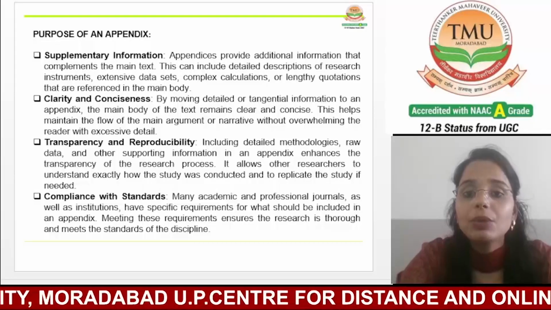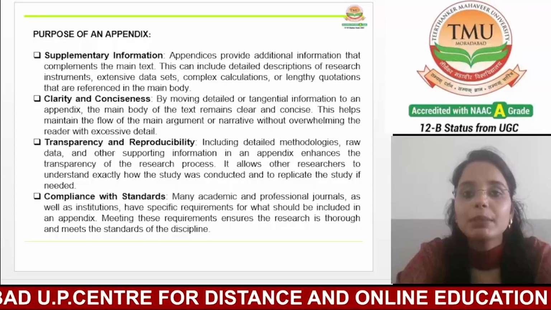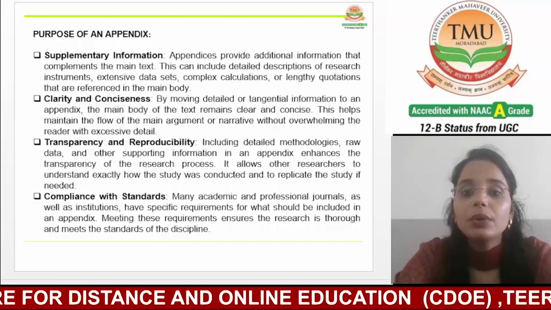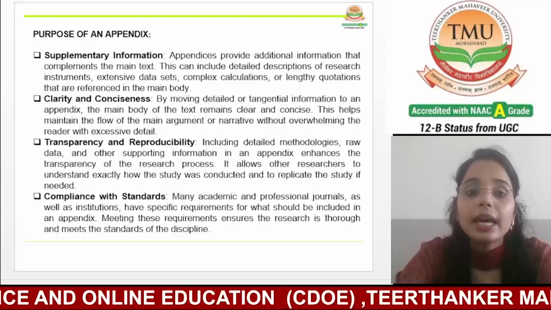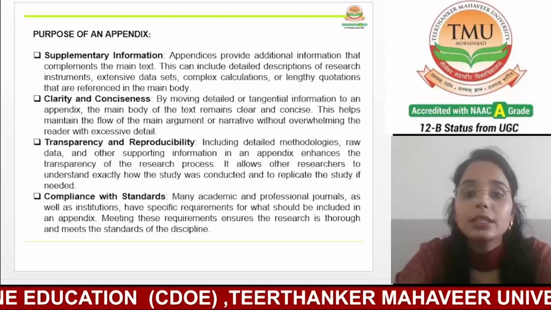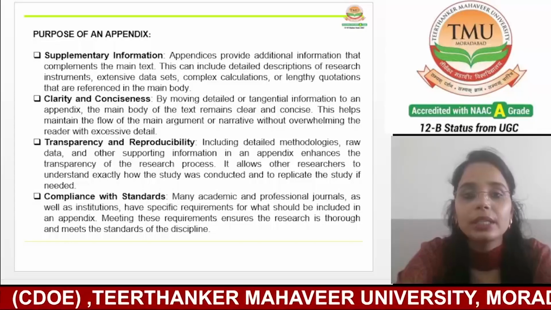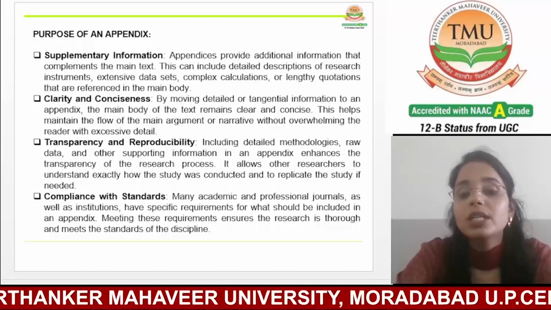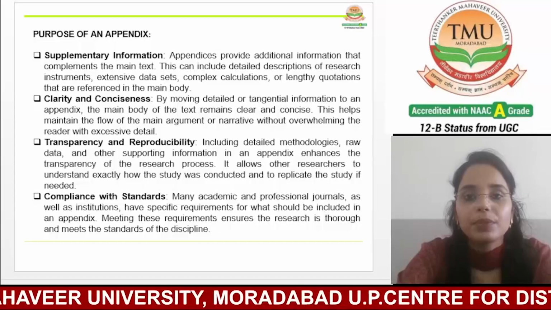The primary role of an appendix is to provide supplementary materials that support the main text without disrupting its flow. This can include detailed descriptions of research instruments such as surveys or questionnaires, which are referenced in the main body but are too lengthy or detailed to be included there.